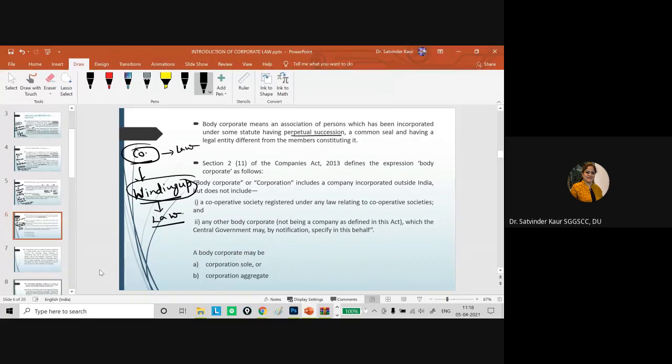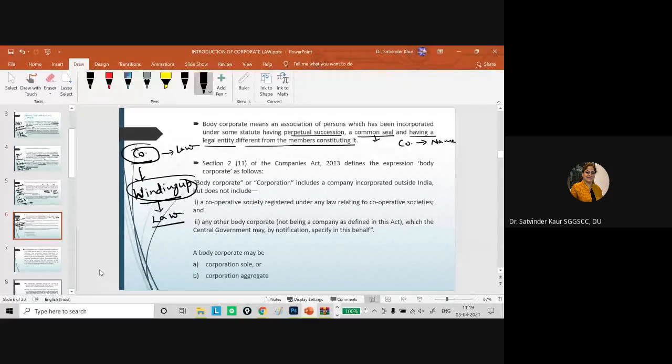And if we talk about the common seal, just as a person gives a signature and identification, when a company is registered, its registered number identity is given, which is known as a common seal. And it has a separate legal entity, different from the members constituting it. So it means that a company exists in its own name.